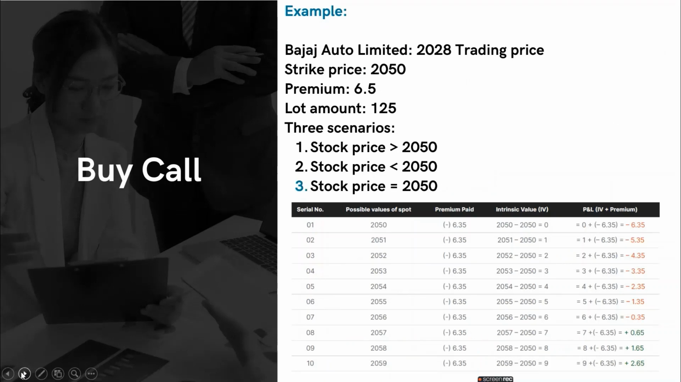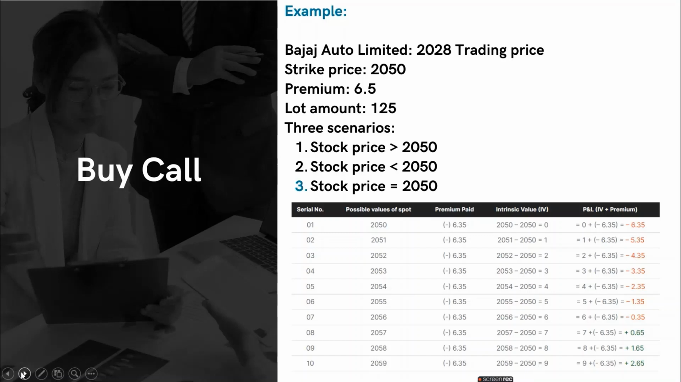The reason why 2056 is the break-even point is this here. Let's take the possible value of spot as 2050, and we are paying a premium of 6.35. So the intrinsic value is 0, because spot price minus the strike price is the intrinsic value, that is 0. So the net profit we are making here is a loss of 6.35. The reason is that we had already paid the premium of 6.35 and now we can't take back that amount. So we have to pay the additional 2050. We are not paying around 2044 as if the premium could be deducted. That is not the case here.